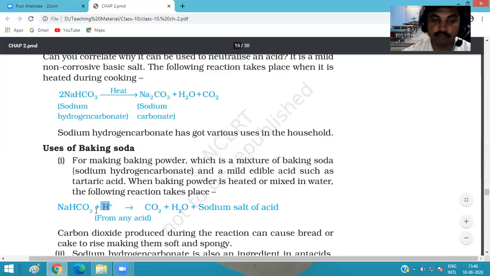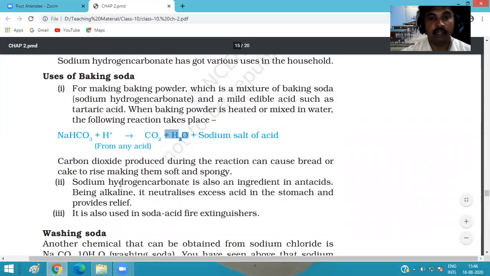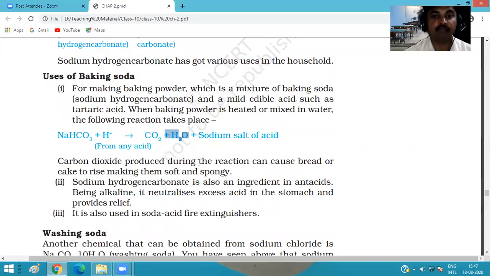So in solution, and after heating also, they release hydrogen ions, and these react to form carbon dioxide, H2O and the sodium salt of the acid. The carbon dioxide produced during the reaction causes bread or cake to rise, making them soft and spongy.